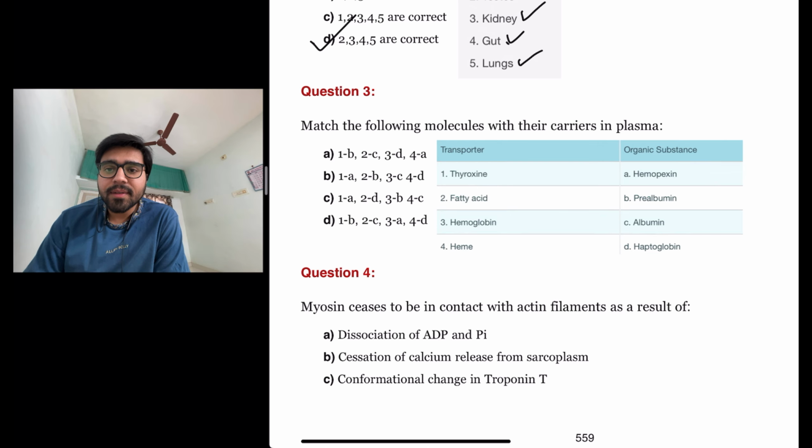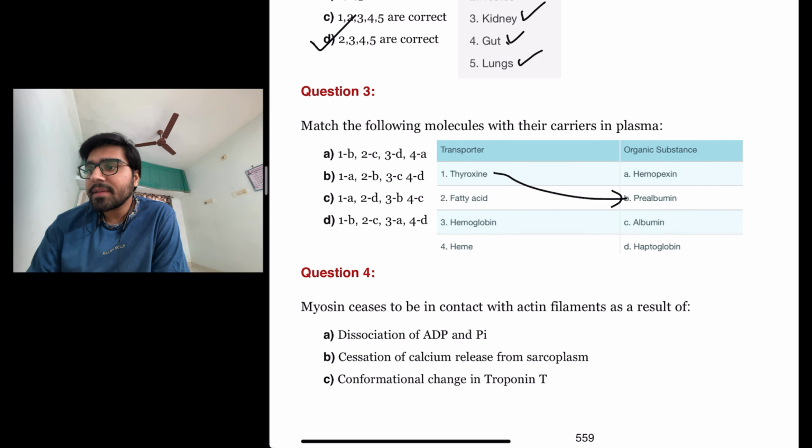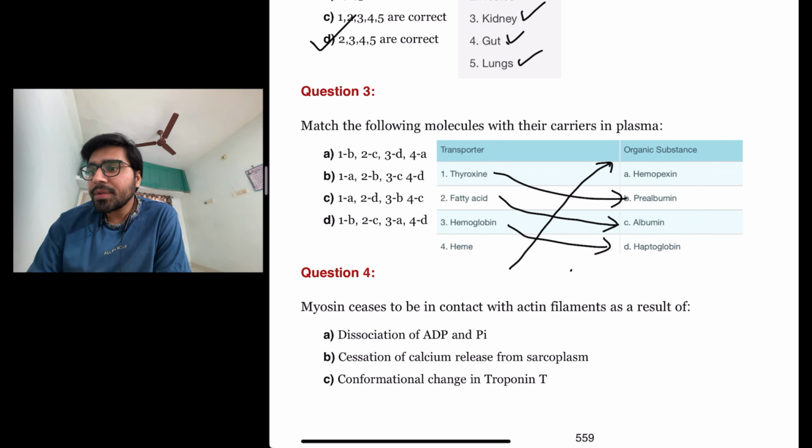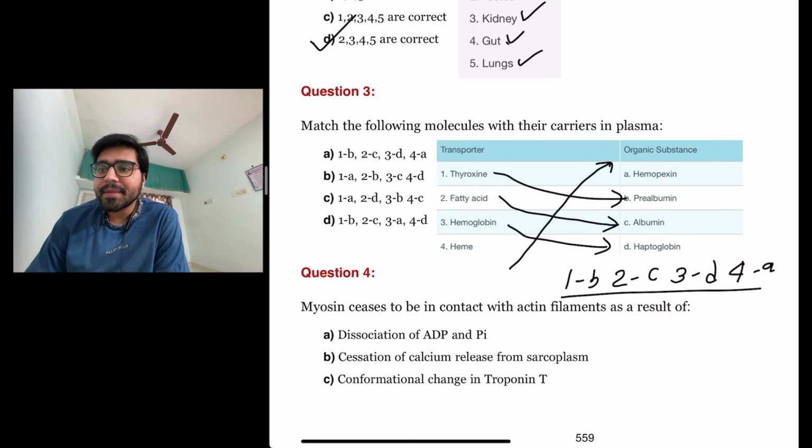The next question is, match the following molecules with their carriers in plasma. So thyroxine, the carrier protein is prealbumin. Fatty acid is associated with albumin. Hemoglobin is associated with haptoglobin and heme is associated with hemopexin. So 1B, 2C, 3D, 4A is the answer. So the answer here is A.